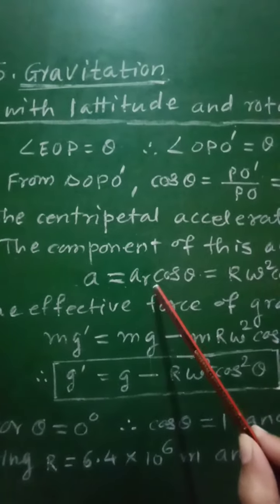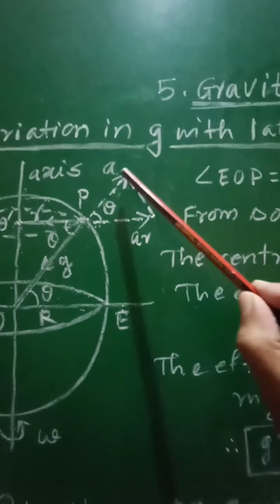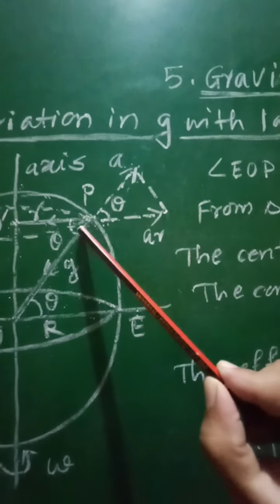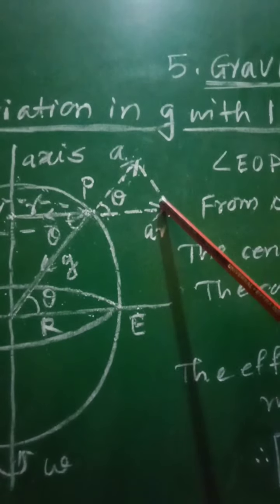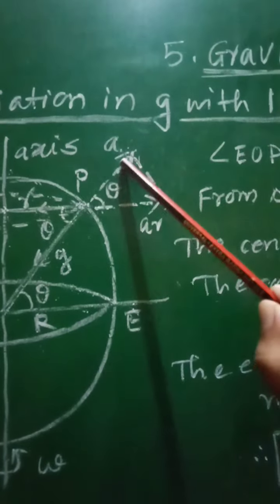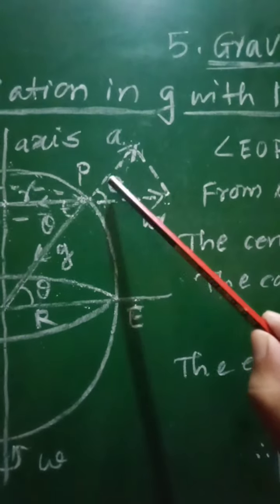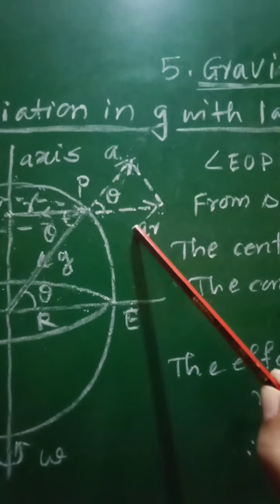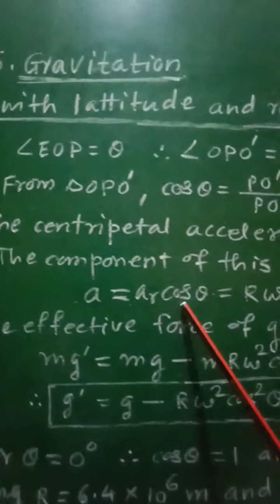A will be equal to AR cos theta, because if you consider this figure, if this component is A, this component is AR, and a perpendicular is drawn from this AR on this A. At that time this will represent the adjacent side, this will be the hypotenuse, and therefore cos theta will be equal to A upon AR, and therefore A is equal to AR cos theta.